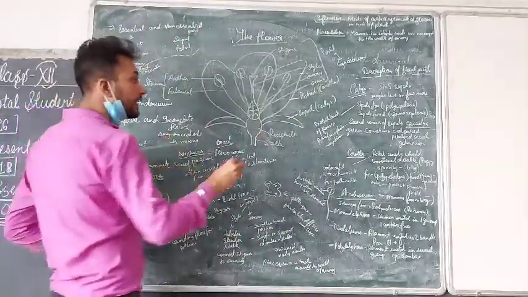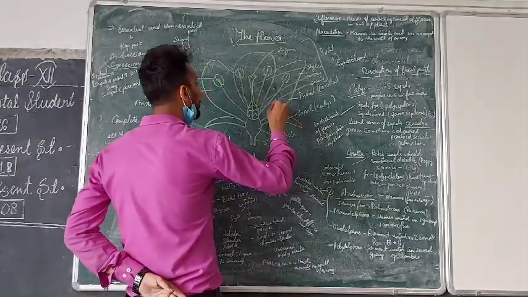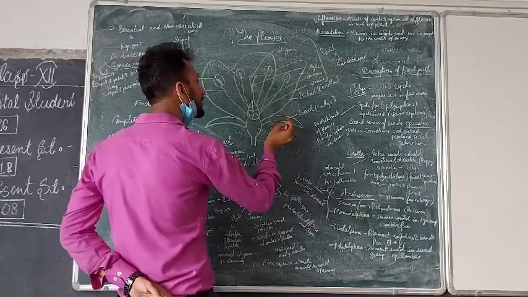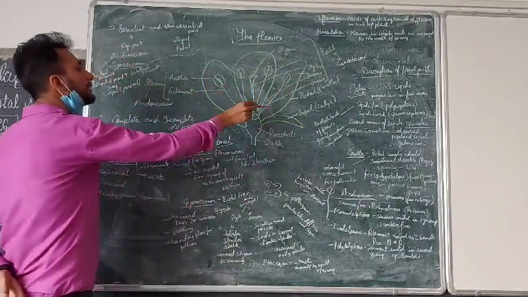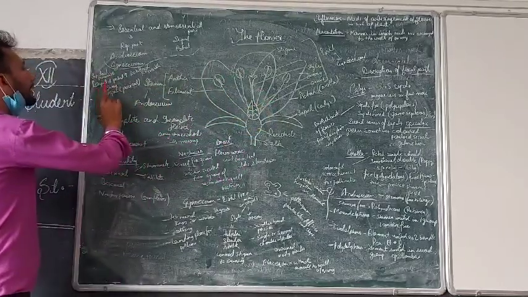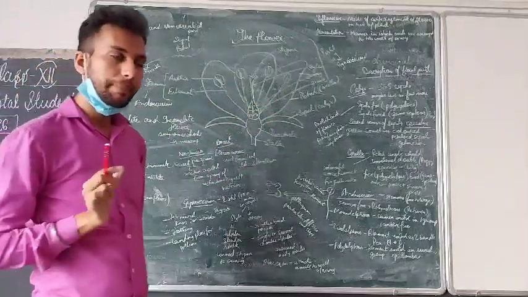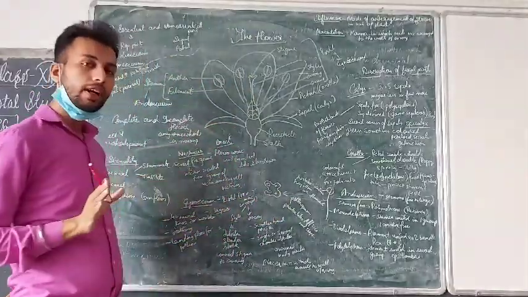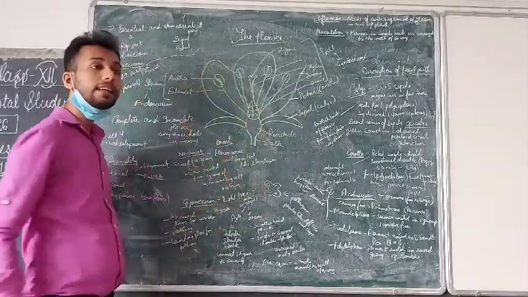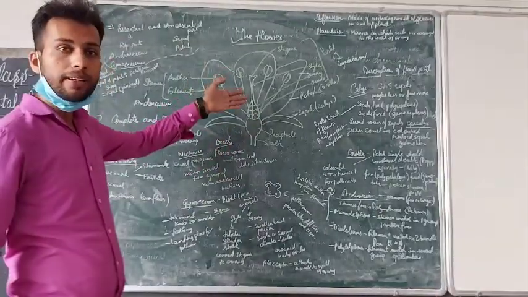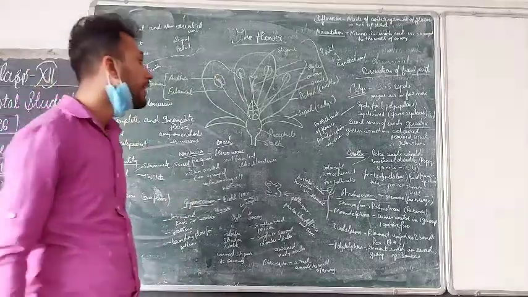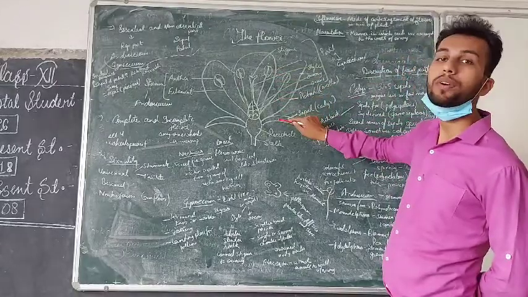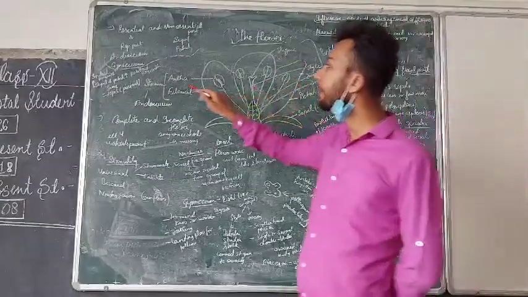But there are two cases. If the sepals are green in color and the petals are also green in color, that means the sepal color has extended to the petals too, then that condition is called the sepaloid perianth. Perianth is the total thing, both the same in color, but both are green, so the sepal condition is dominant here. That is called the sepaloid perianth. And when this is colored and this is also colored, that means the petal condition is dominant over the sepal, so that is called the petaloid perianth.